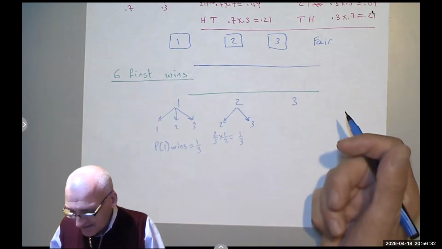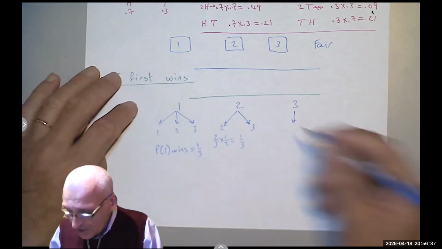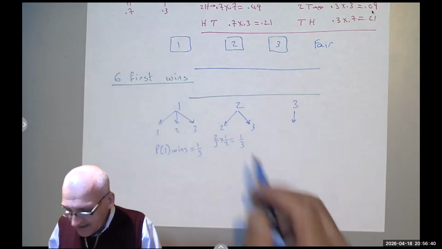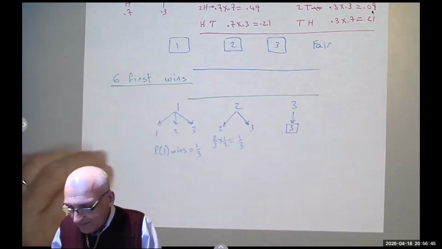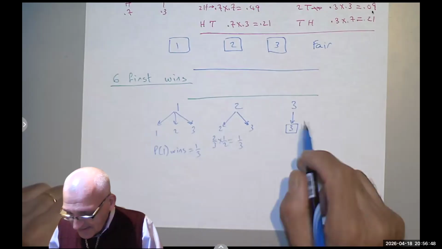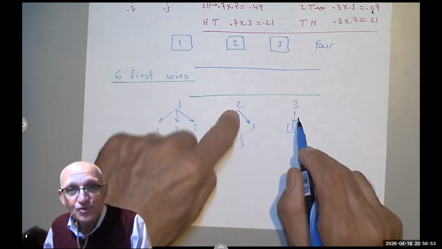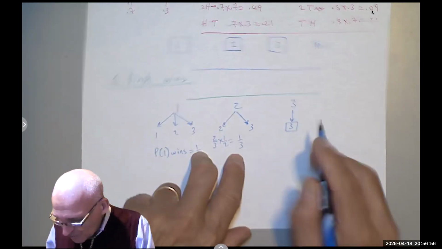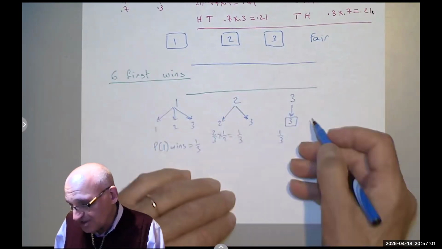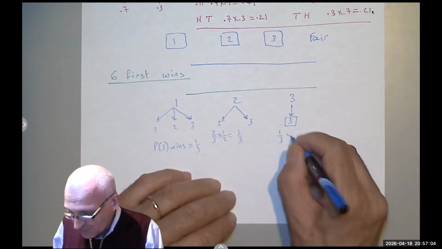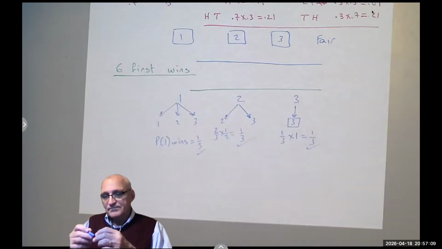Now you can say that since 1/3 plus 1/3 is 2/3, then the probability that the third wins is 1/3. Or you can say, okay, let's say number 2 picked box 2 and it was empty. So number 3 has only 1 box, which is box 3, but there is a 1/3 chance that number 1 has already won and a 1/3 chance number 2 already won, meaning there is only a 1/3 chance that it would reach number 3. But if it reaches him, the probability of winning is 100%, which is 1. So you get 1/3, 1/3, 1/3. It is a fair game.